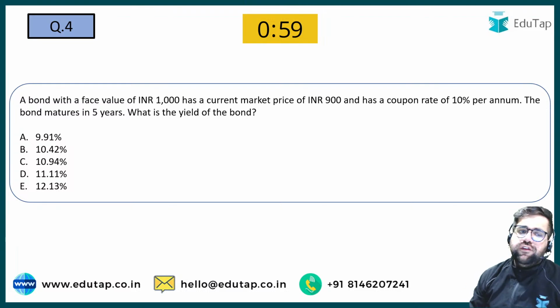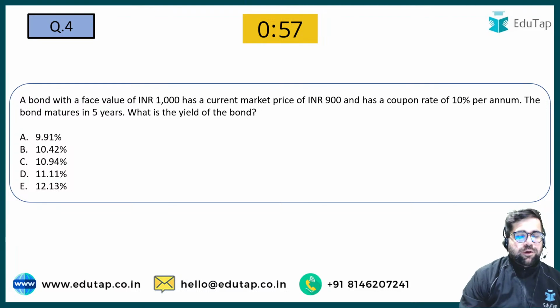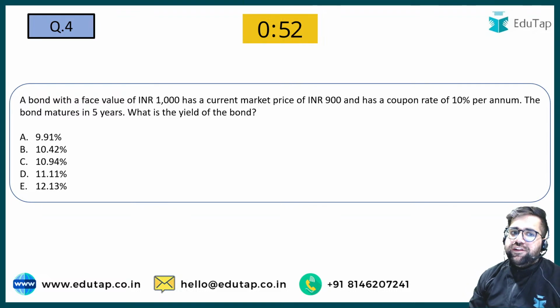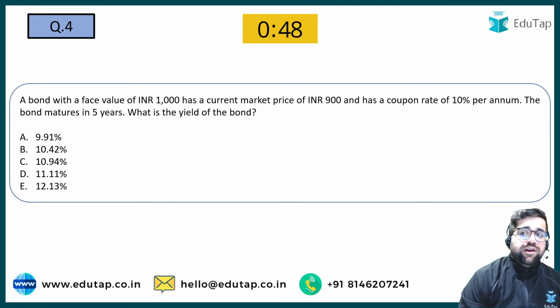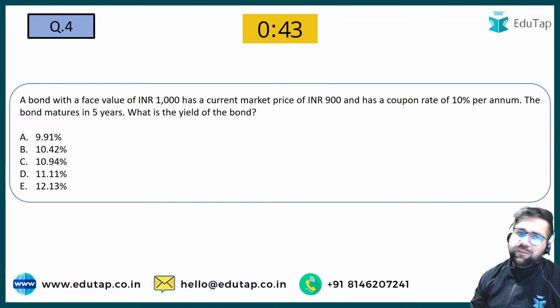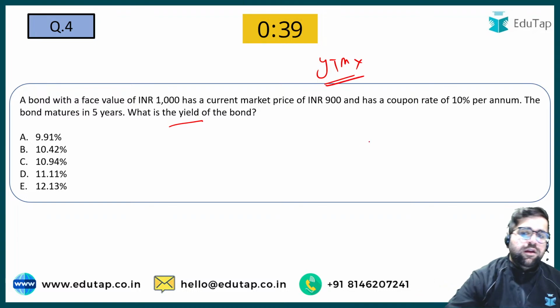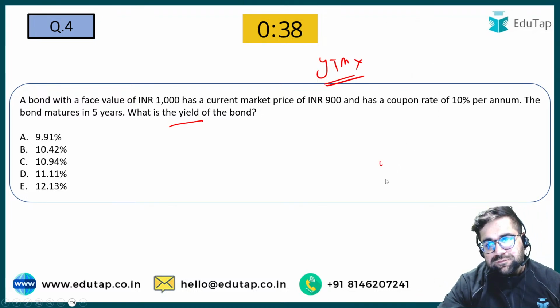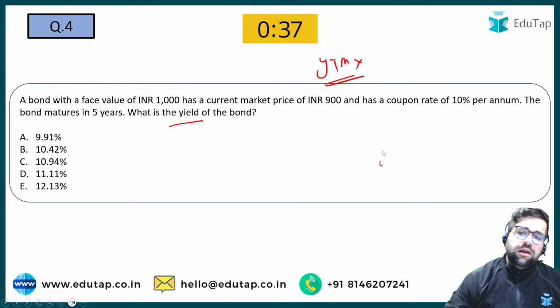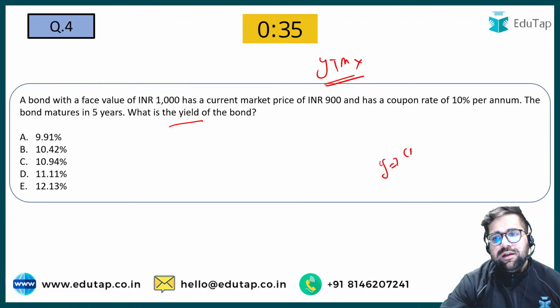Chaliye, now we are solving one numerical question, because in exam you can expect 1 to 2 numericals. A bond with a face value of 1000 has a current market price of 900, has a coupon rate also of 10% per annum. The bond matures in 5 years. What is the yield of the bond? Now they are asking you simple yield, they are not asking you YTM. Yield is equal to your coupon divided by your current market price into 100.